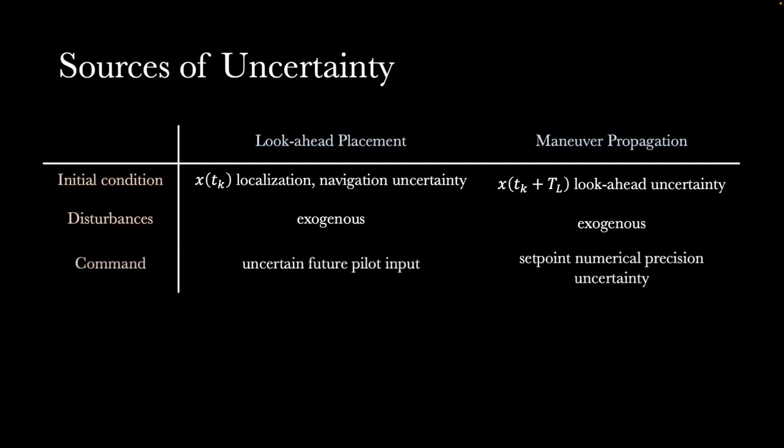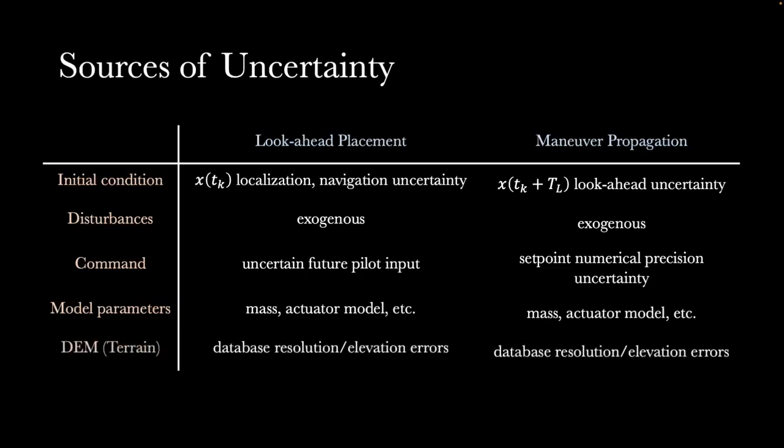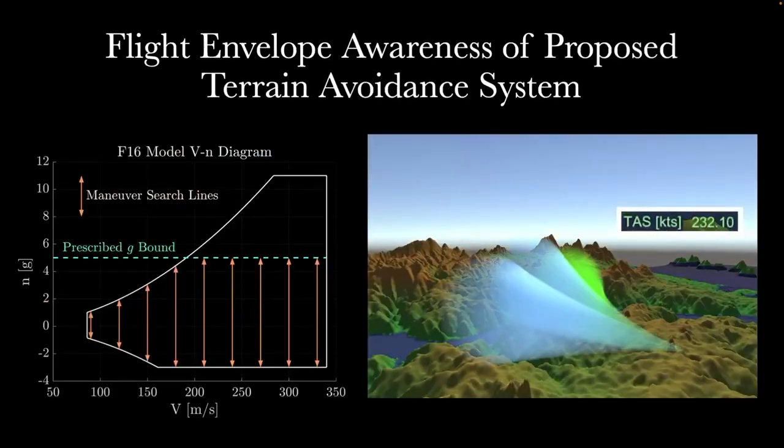Command uncertainty is also included, accounting for the uncertain future pilot input during the placement step and any set point or precision uncertainties during the maneuver itself. Furthermore, model parameters represent uncertainties in the aircraft model, such as mass or actuator variations. Finally, DEM, or terrain uncertainty, accounts for database resolution and elevation errors in the terrain data, which is essential for the collision check.